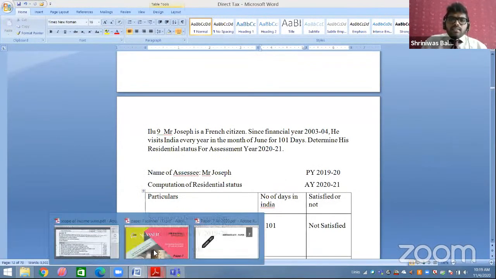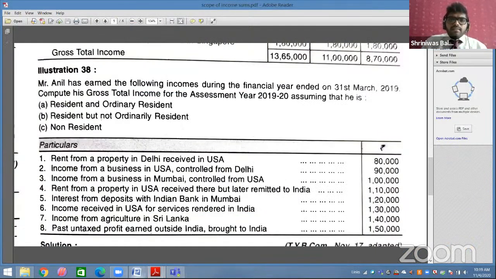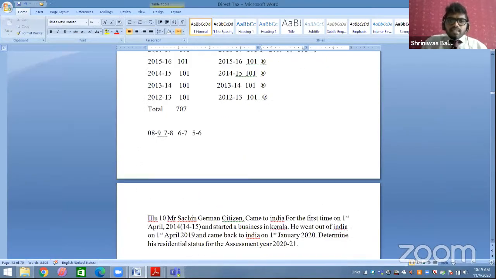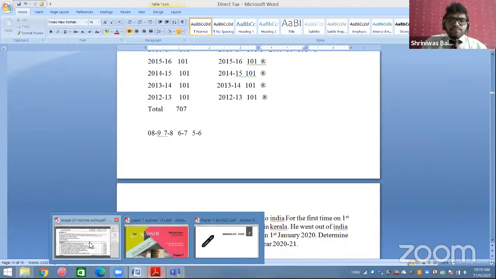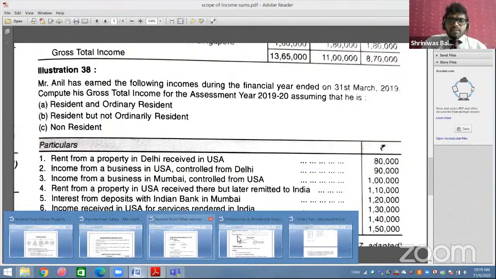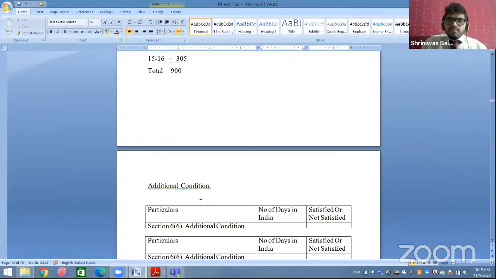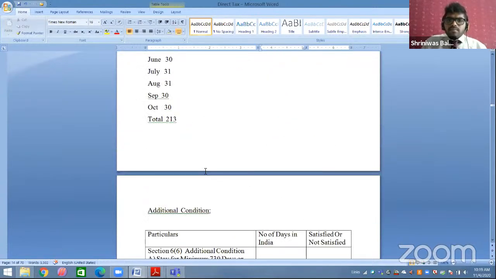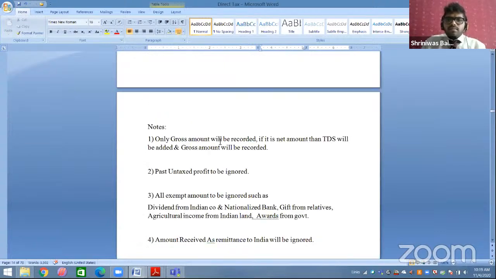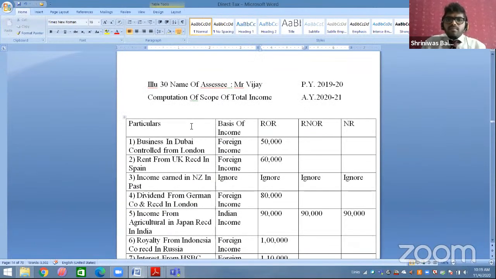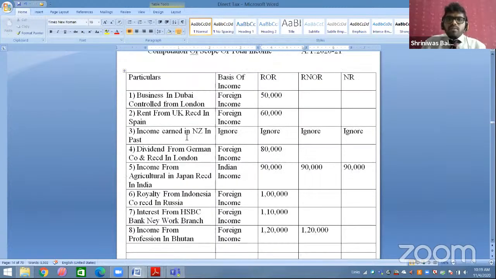What was the illustration number? 30. The name was Anil. I hope I have solved it. Just a minute, students. Oh, I have not.